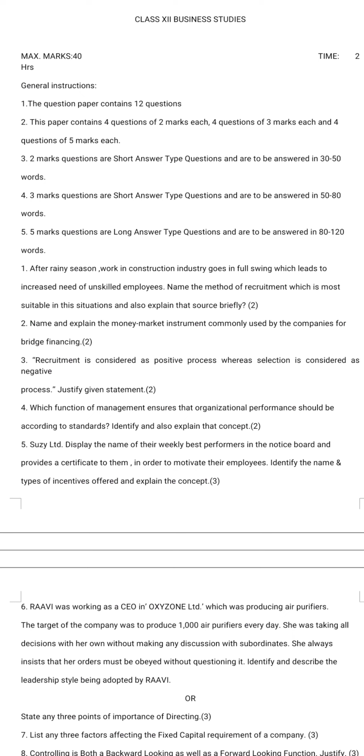Now, the second question is: name and explain the money market instrument commonly used by the companies for bridge financing. That is for your chapter 9 and 10. You need to write first the name of the money market instrument and then after explain also. Then your third question is again for the staffing.